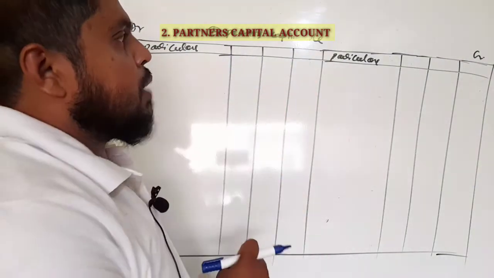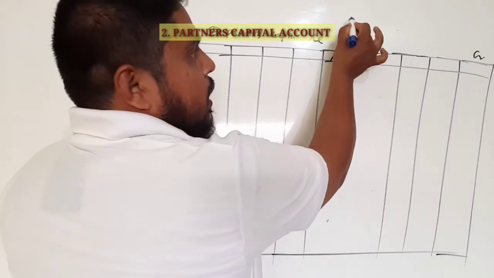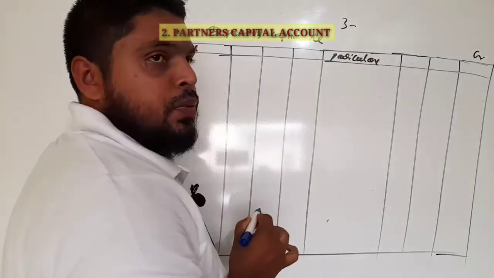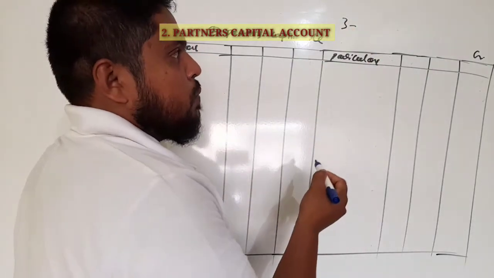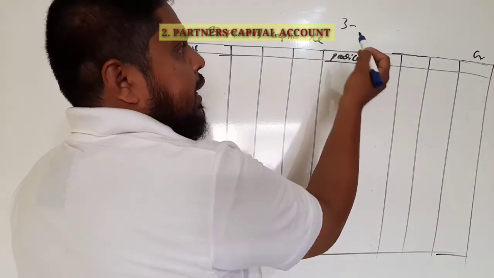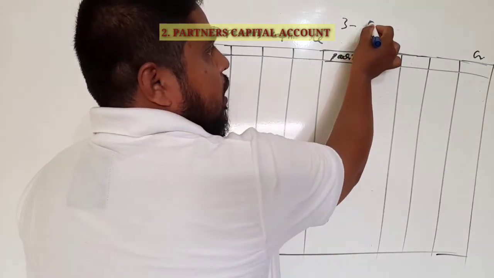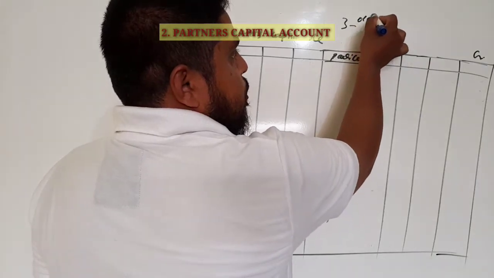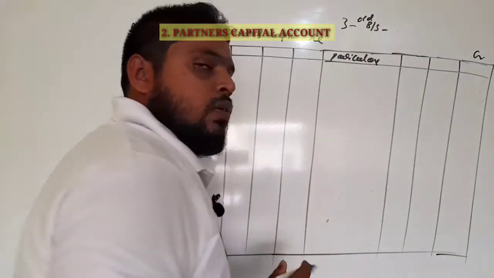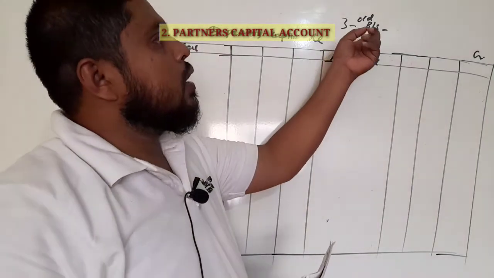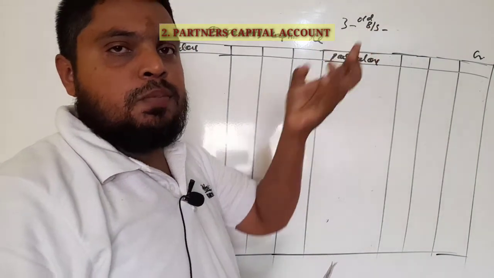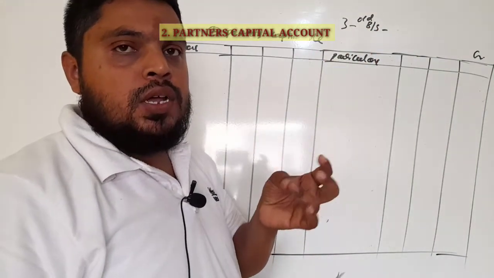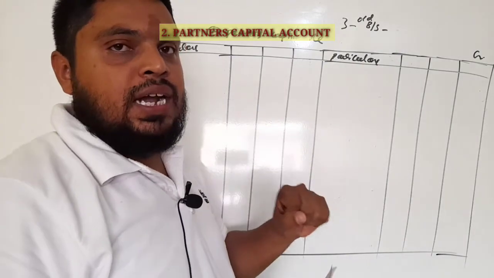Under it, first 3 entries we get from the old balance sheet: partners' capital, general reserve or reserve fund, and profit and loss.